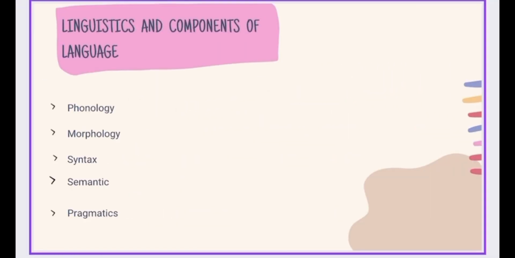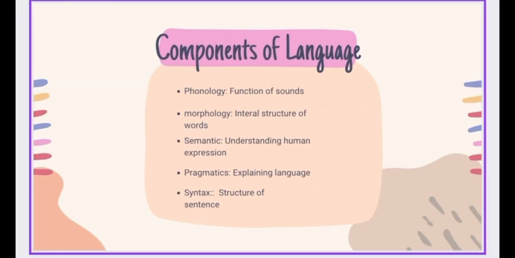Linguistics and components of language. Linguistics is defined as the study of language systems. There are 5 components of language. These are phonology, morphology, syntax, semantics, and pragmatics. First one, phonology. It's the branch of science that studies the sounds of languages. Phonology studies the functions of sounds in language and examines how sounds are articulated. It can be divided into categories of sounds: consonants, vowels, and semi-vowels.